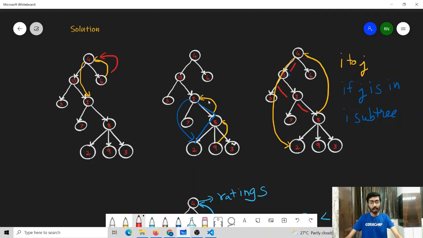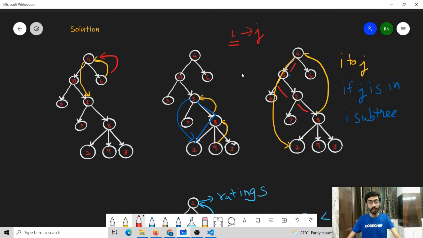So these are the observations that we have made. The first observation is that we can move only from a node to another node if the newer node has lesser rating, which means that the sequence of the nodes that we are going to choose must have the ratings in descending order. The second is, if we are moving from node i to some node j, then j should either be in the subtree of i or j should be an ancestor of i. These two observations are very important for us.